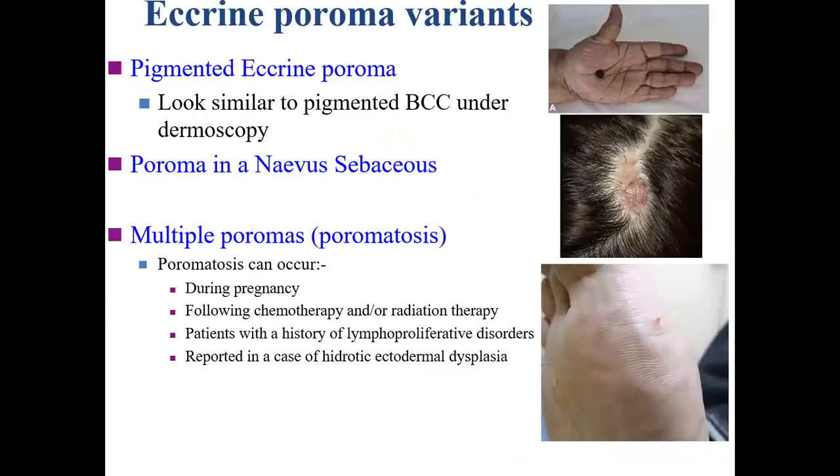There are certain variants of eccrine poroma. One of them is pigmented eccrine poroma. You can see this is the pigmented eccrine poroma. And there is another variety which is poroma in a nevus sebaceus. This is the poroma which is appearing in the nevus sebaceus. And there is another variety known as multiple poromas, also known as poromatosis. Now you can see there are multiple poromas which may occur during pregnancy or certain other conditions like chemotherapy, etc.